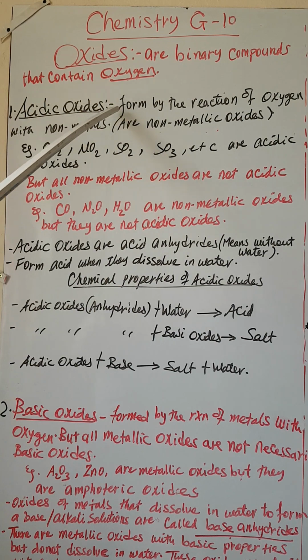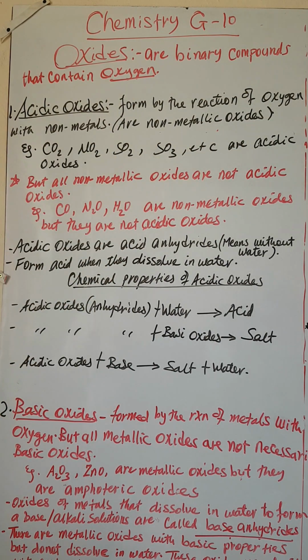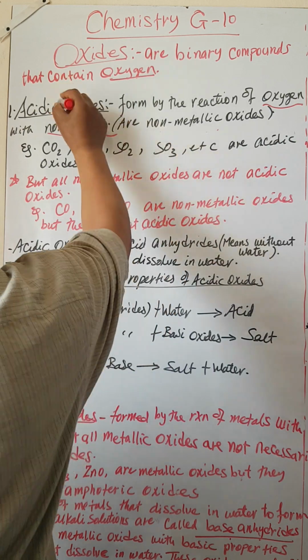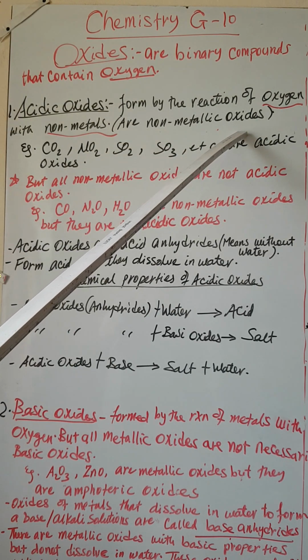Acidic oxides form by the reaction of oxygen with non-metals. Okay, here we said the common element is oxygen. Okay, oxygen react with non-metals to form acidic oxides. Okay, any non-metallic element react with oxygen to form non-metallic oxides. Okay, so that acidic oxides are non-metallic oxides.